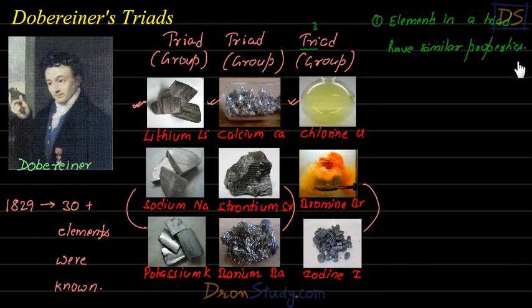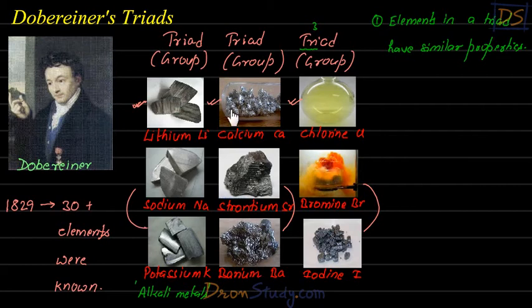Okay, students. Look at one more small thing here. Now, these elements in this group are also known by one more name, that is called alkali metals. So students, you just need to remember this. This is a very important term. If somebody tells you in chemistry that we are talking about alkali metals, you should quickly understand that we are actually talking about lithium, sodium and potassium. So these three elements together are also called alkali metals.